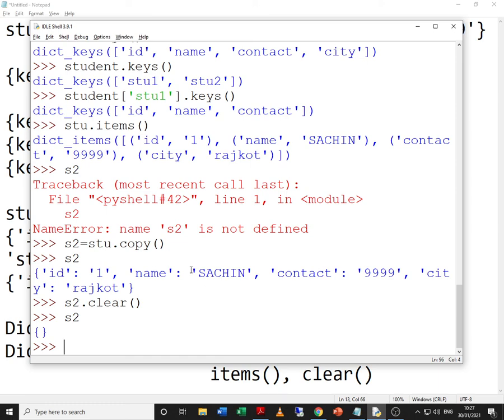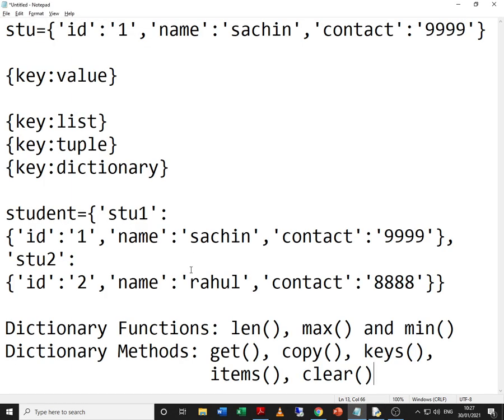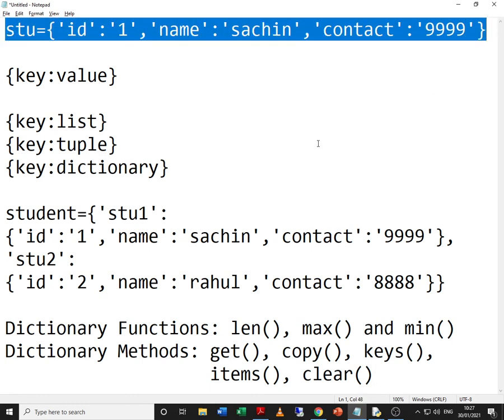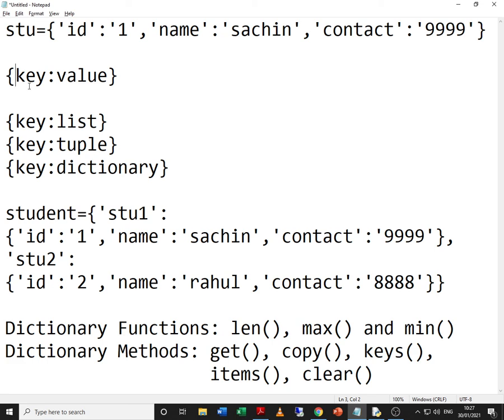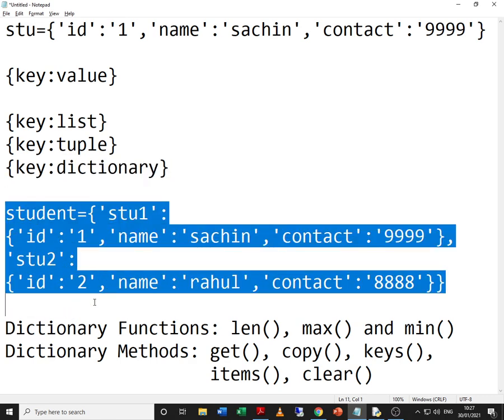So what we have studied today, we have studied how to create a dictionary. Basically it's a key value pair or an associative array in other languages. Also you can relate it to a database table. Key becomes the column name, value becomes the column within the table. Now here instead of a single value you can have a list, you can have a tuple, you can have a dictionary. This becomes a nested dictionary and the example is there over here.